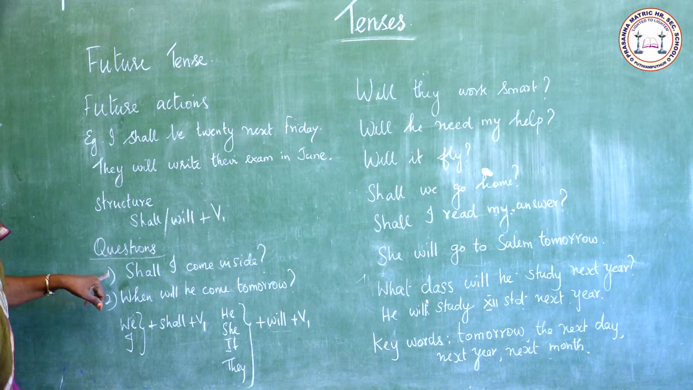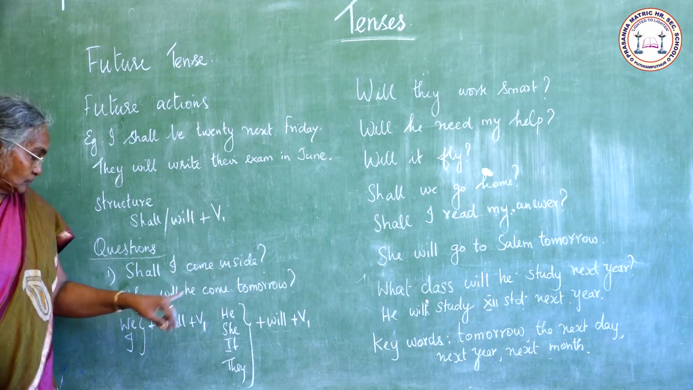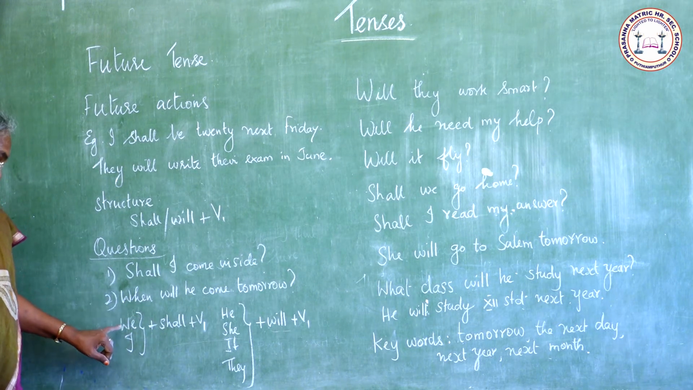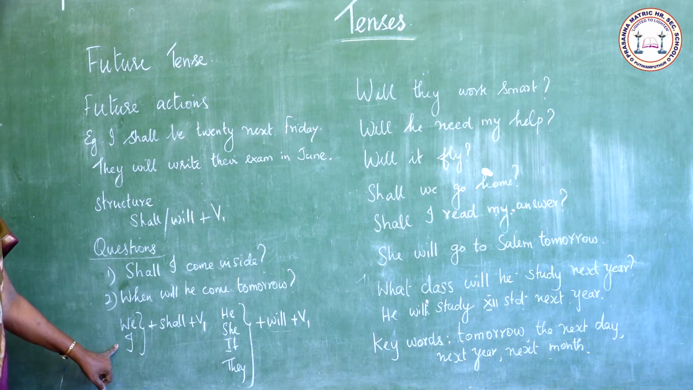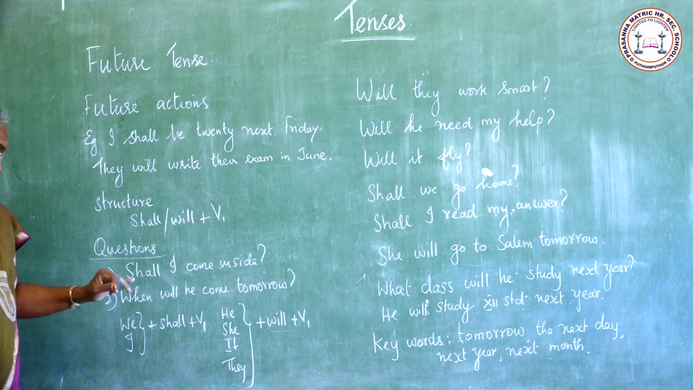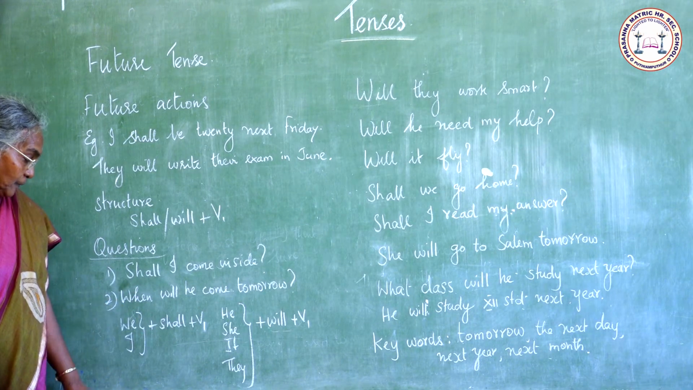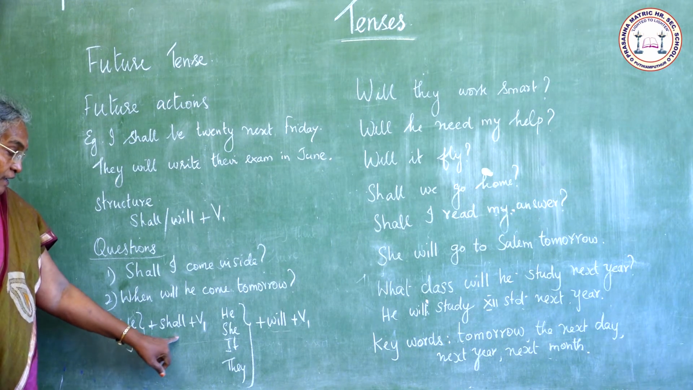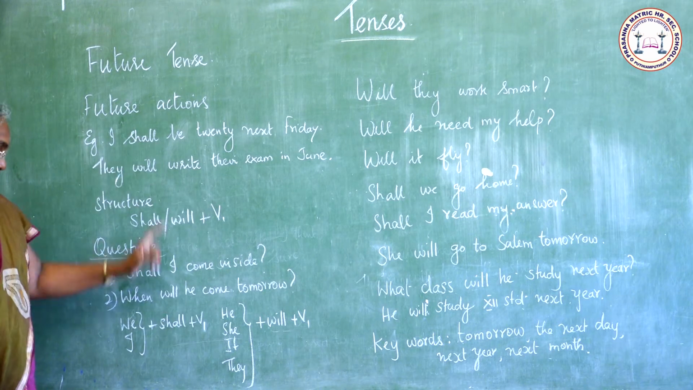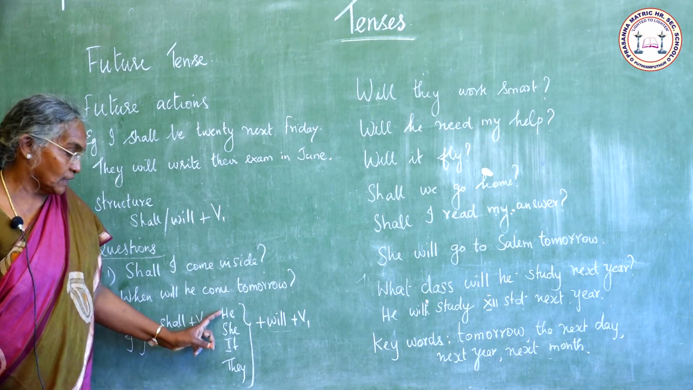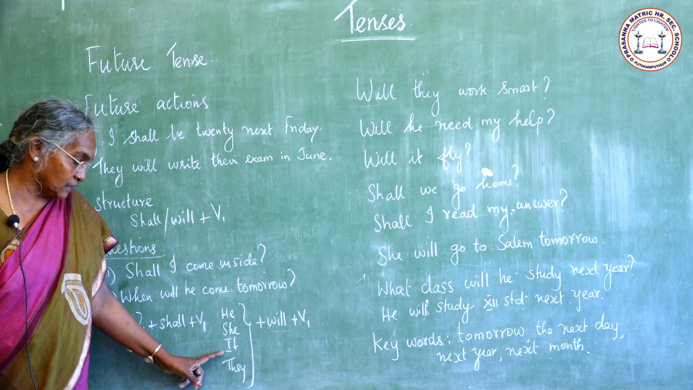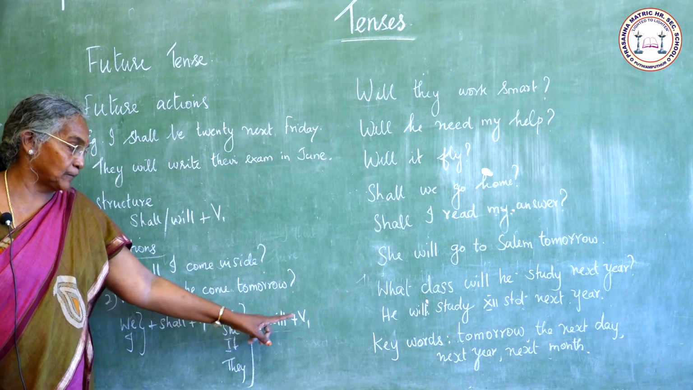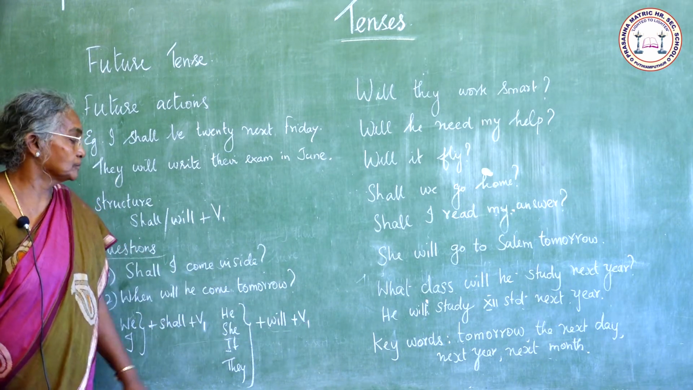Some questions. Shall I come inside? When will he come tomorrow? When we or I comes as subject, we add shall plus V1. With we, with I, we add shall and V1 for future tense. Then with these subjects, he or she or it or they, we add will plus verb 1 present tense.